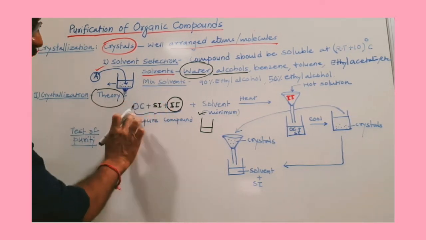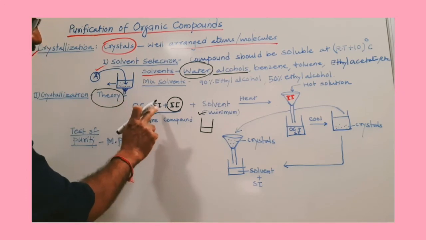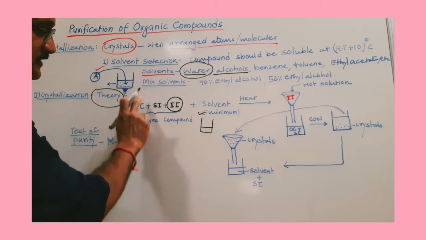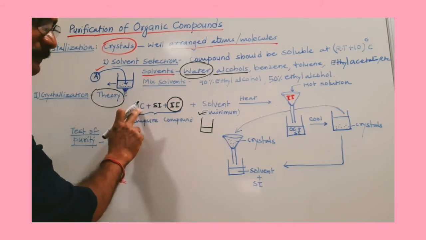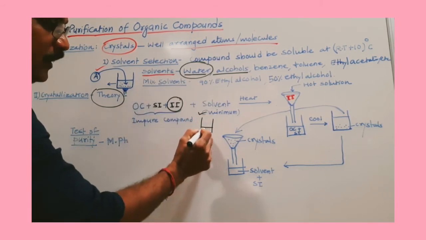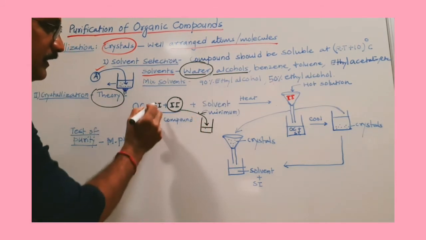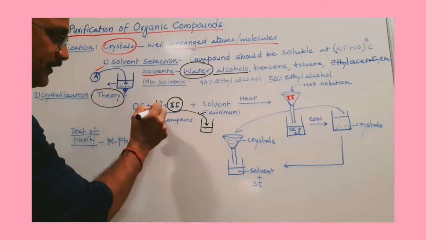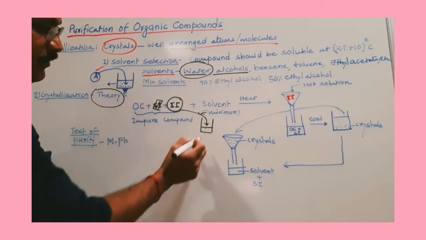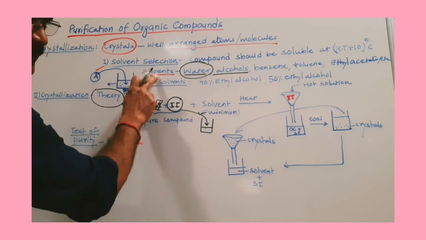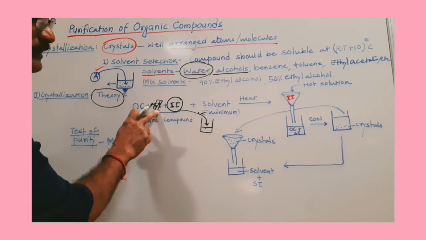In fact, although it is one compound, SI and II, these two impurities are still there with this organic compound. So when you add it into this solvent, what will happen? SI will be completely gone, even at room temperature, because it is highly soluble in that solvent. That's why we call it a soluble impurity.